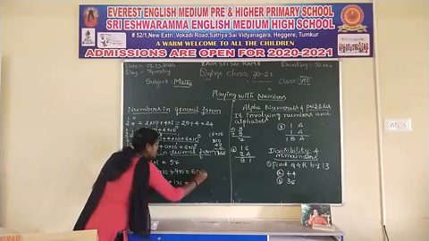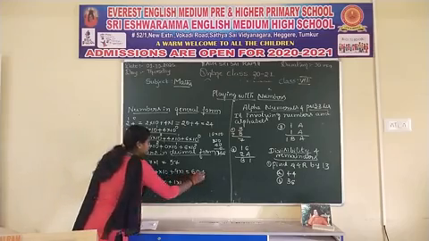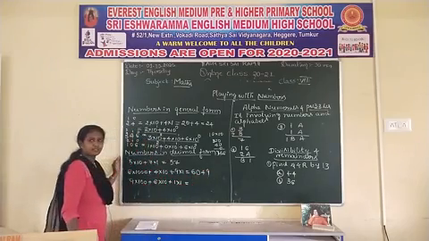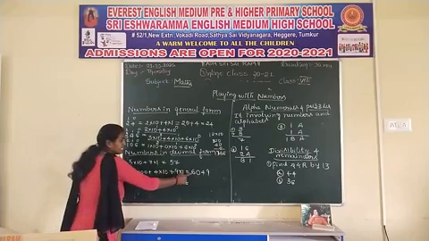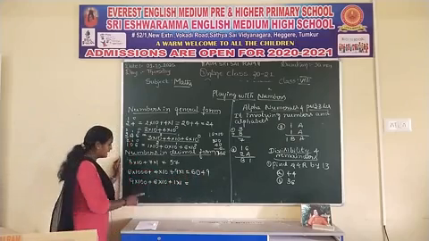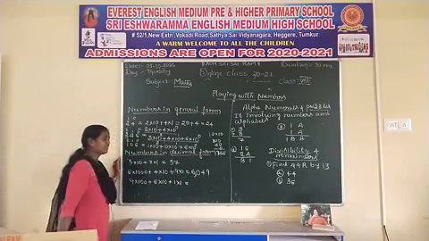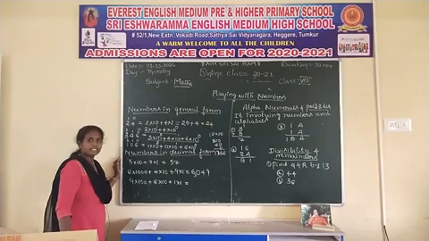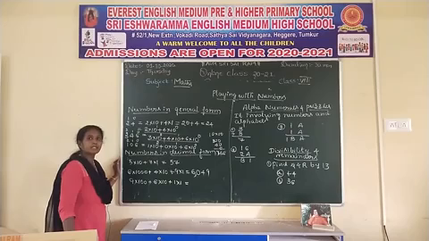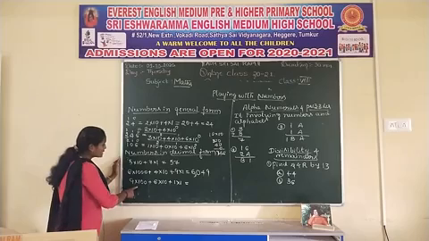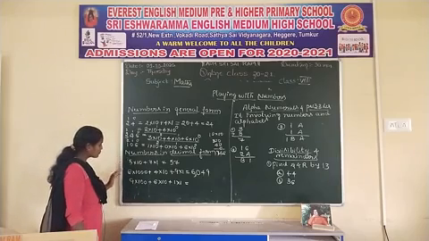Don't neglect that 0, otherwise your number will be wrong. Tens place is 4, ones place is 9. So you read the number 6049. 6049 is the required number. Is it clear? If they didn't mention any place, you have to put 0 in that place. And come to the third example.